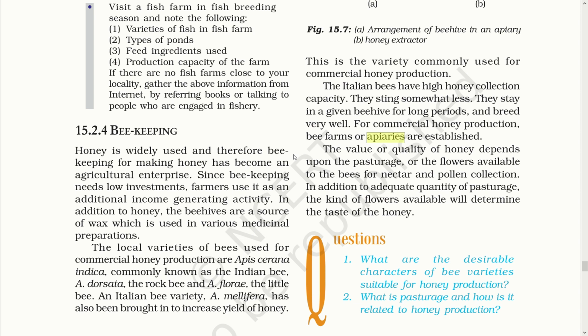Firstly, they produce more honey than the usual one. Secondly, they sting less. And lastly, they stay in one beehive for a considerably long time. So these are enough reasons to prefer them over the local varieties. There are also some factors that have to be kept in mind while bee farming, like the quantity and the quality of the honey is dependent on the kind of flowers available over there. If a good amount of flowers and the best quality of flowers are nearby the apiary, then the amount of honey will be good and the taste of the honey will improve.